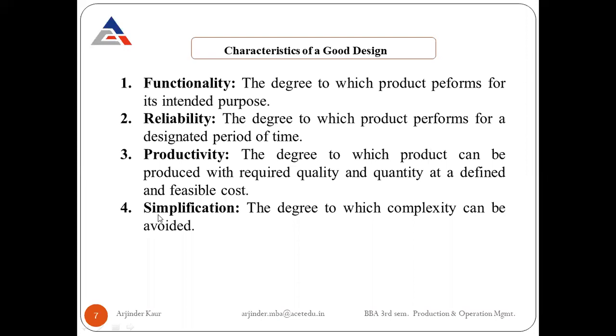By simplification, we mean the product design should involve the minimum number of operations required to produce it. It should not make use of very complex parts or components. While designing, we should try to simplify the design as much as possible.